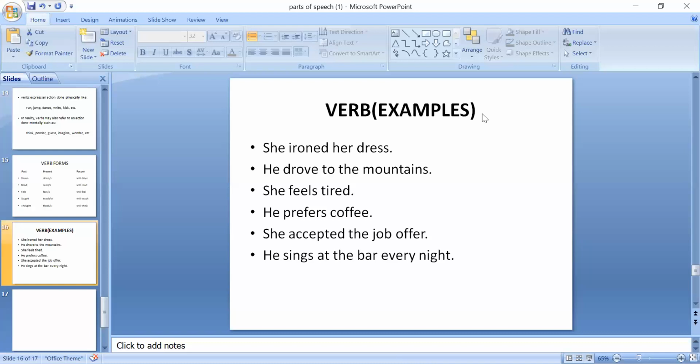Okay, students, that's all for today. Tomorrow we'll be doing workbook exercises from units 2 and 3. These exercises are related to parts of speech. So tomorrow we'll be doing these exercises. Okay, thank you so much, class. Allah Hafiz.